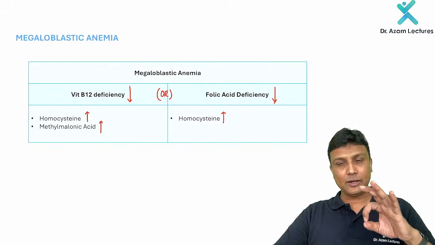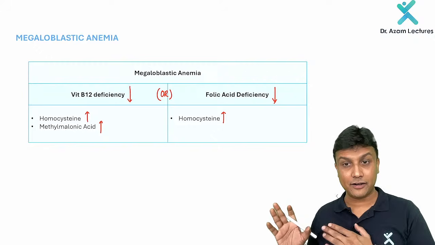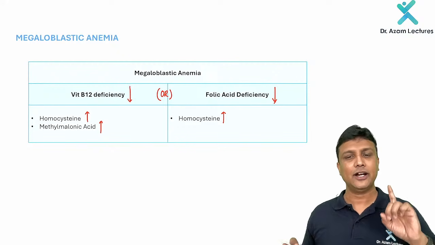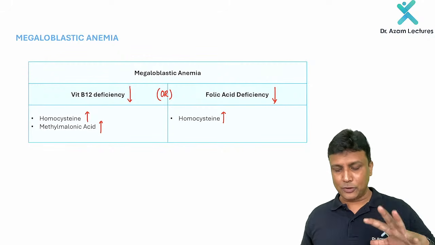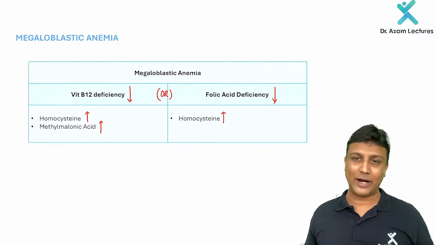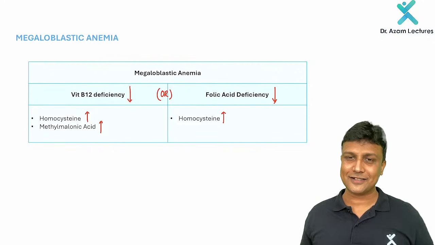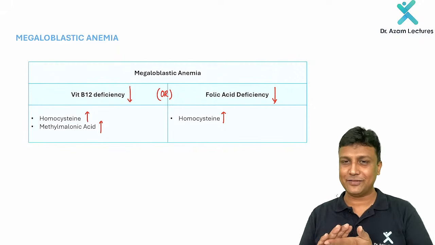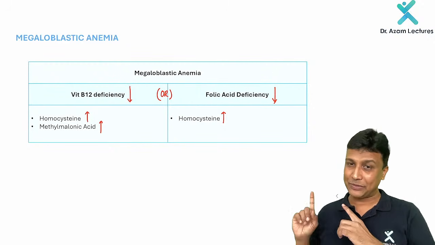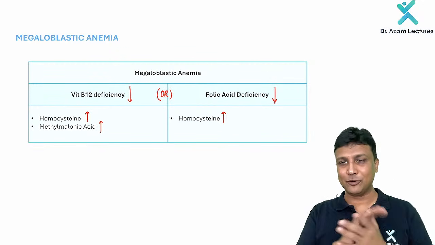This was given in your FMGE exam as a clinical question. If they give you only homocysteine elevated, it is folic acid deficiency. If homocysteine and methylmalonic acid both are elevated, then it is vitamin B12 deficiency. We have learned about this in detail in our regular classes, all the reactions and everything. But for our last minute revision session of biochemistry, please remember this, one word can save 1 mark for you.